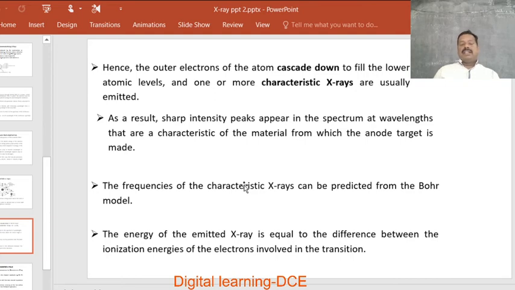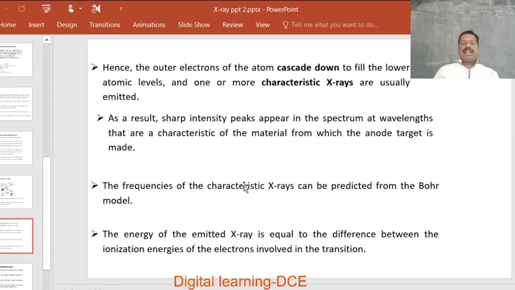On the continuous spectra, we observe sharp intensity peaks or spikes at a particular wavelength region that depends upon the transition from the high energy electronic levels to a particular energy level, and that decides the characteristic X-ray emitted.